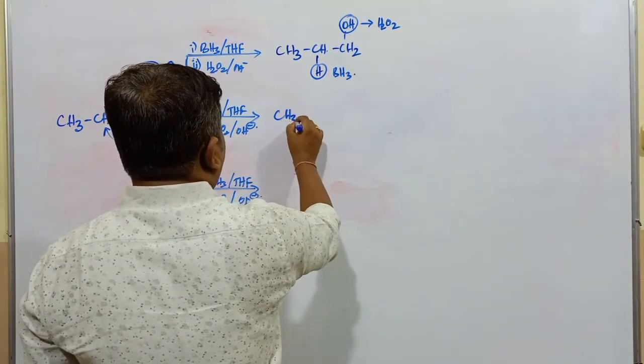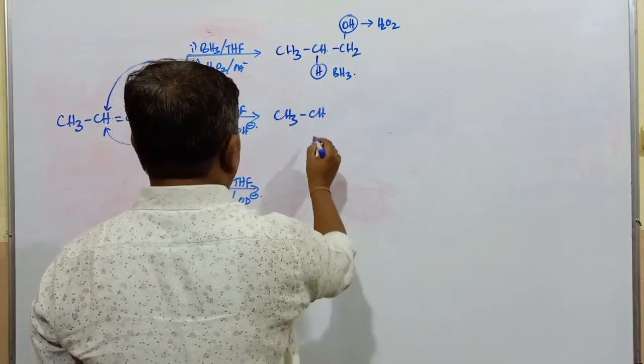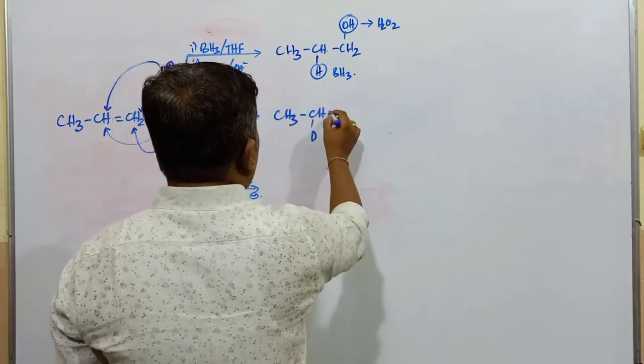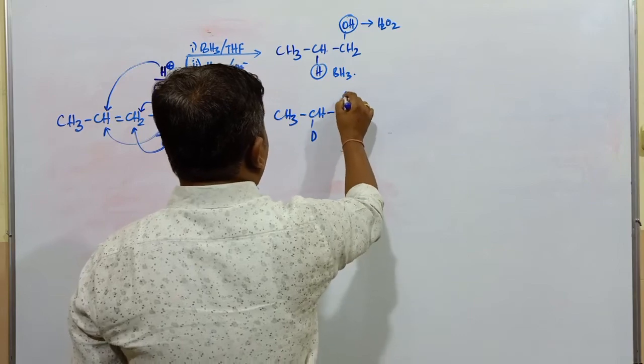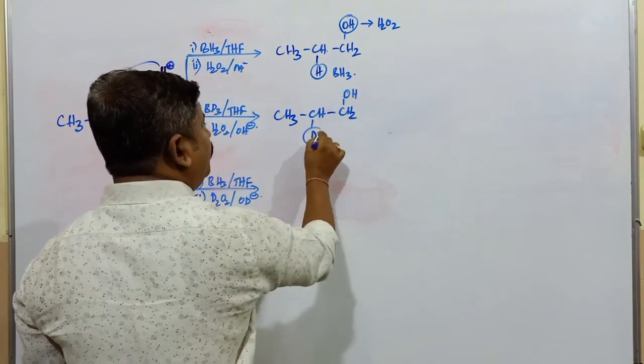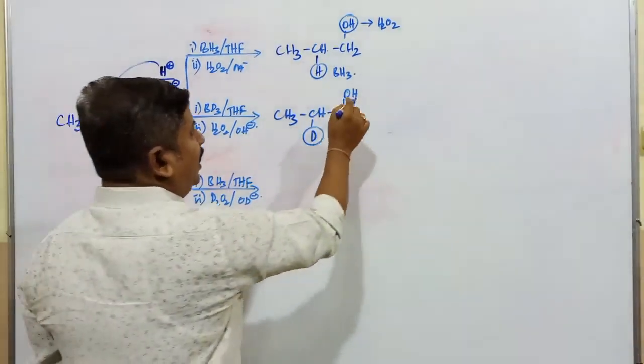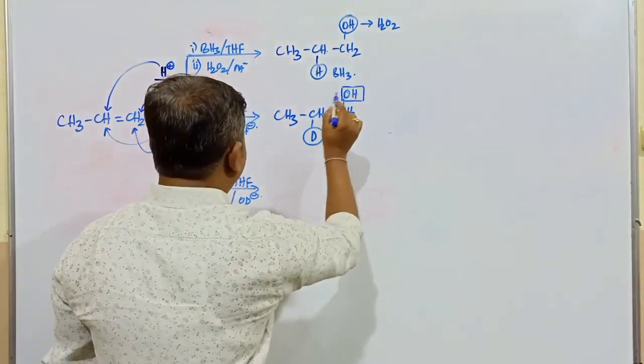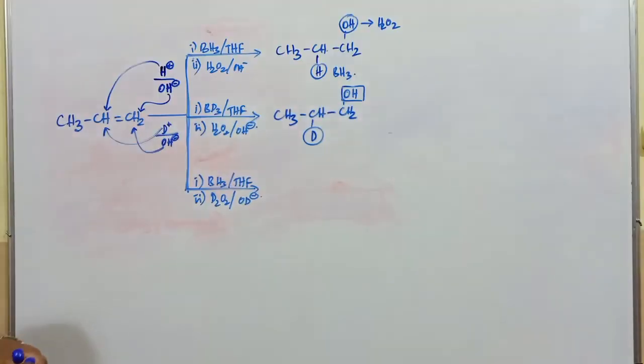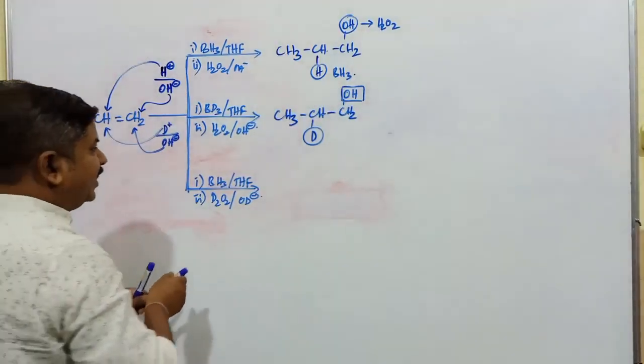So the product is CH3, next one CH, and this is going to be D. After that, this is CH2, this is going to be OH. This group deuterium is obtained from what species? BD3, and OH minus is obtained from which one? H2O2. Then similarly, what is the product obtained in case of the third case?